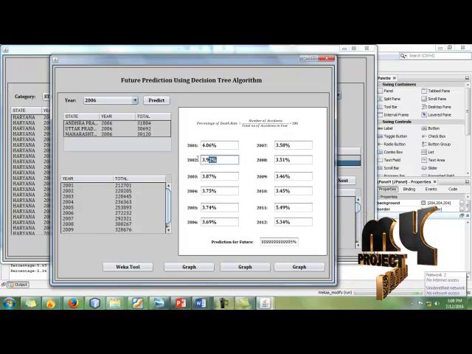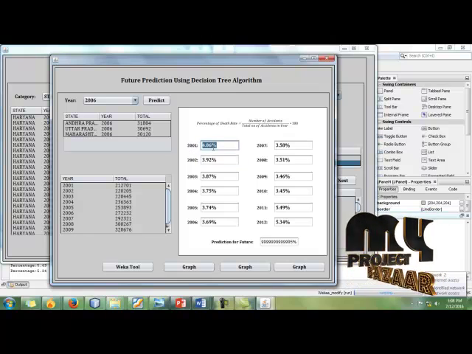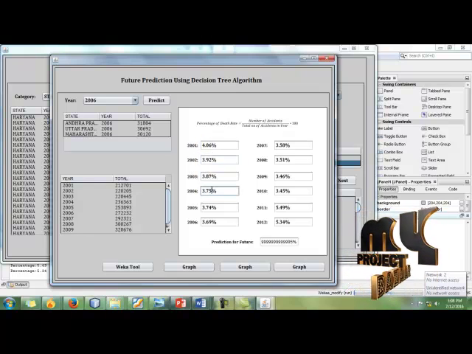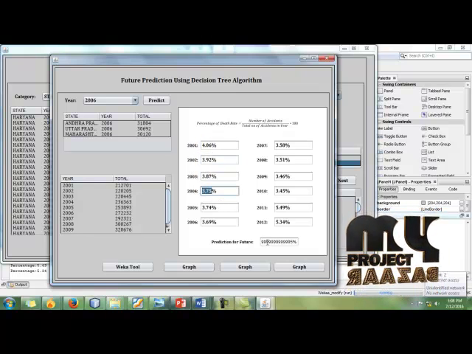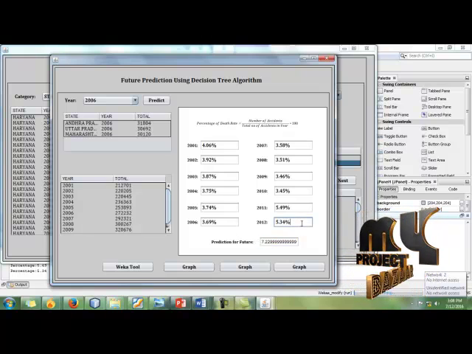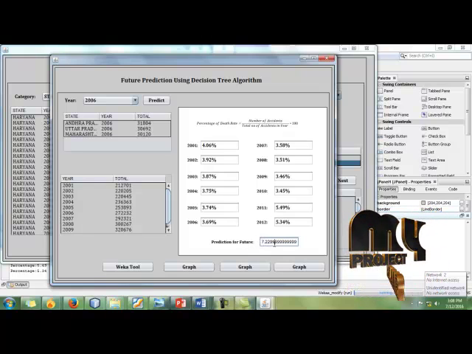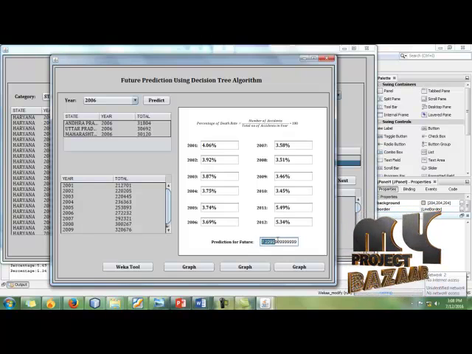Here these are the predicted percentage results for each year, and the future prediction is 7.2. For 2012 it predicts 5.34%. For the future it may be 7.22% through the decision tree algorithm.